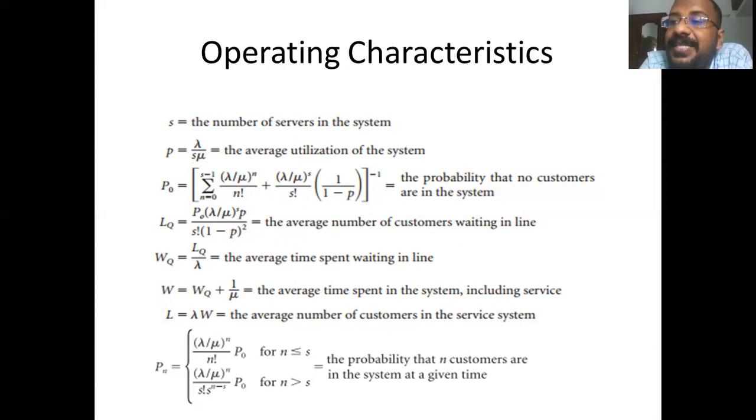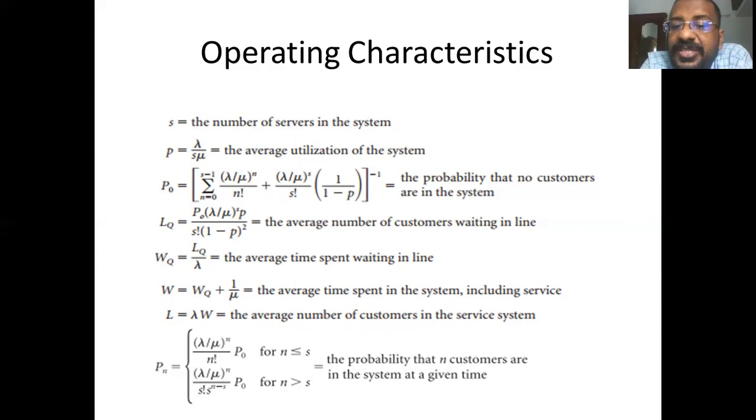The average number of customers waiting in the line is given by LQ, which is equal to P0, that is the probability that there is no customer in the system, into (lambda by mu) to the power s into rho, divided by s factorial into (1 minus rho) the whole square.